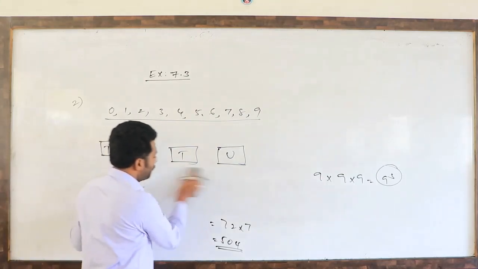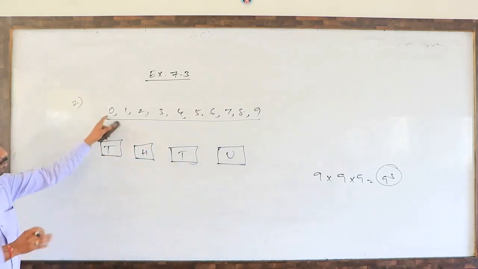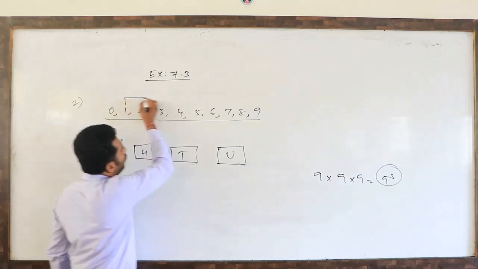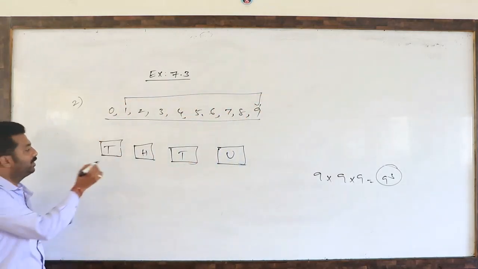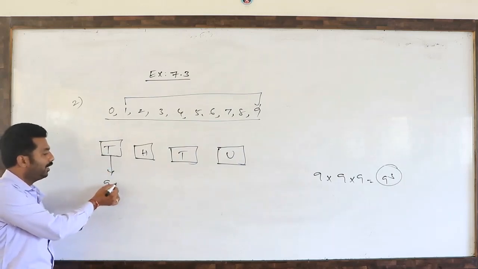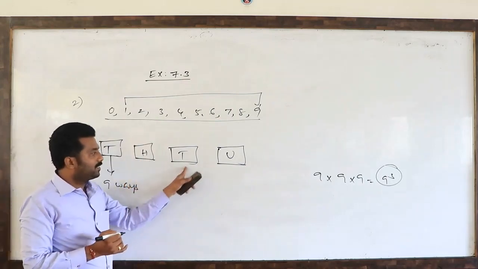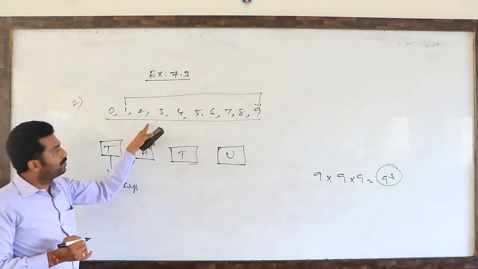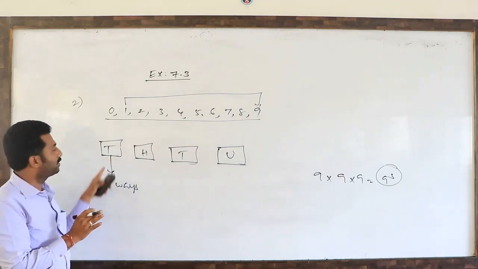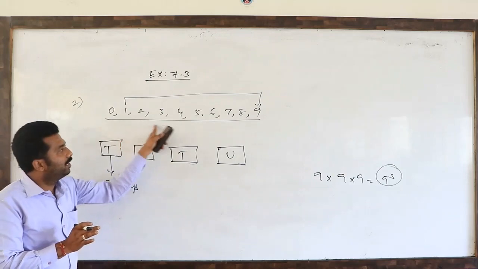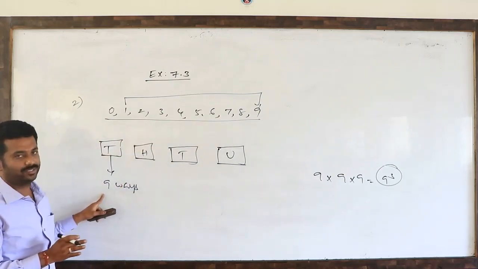So the thousands place can be filled in 9 ways only, except 0, any one of the 9 digits. How many ways can we fill up? This can be filled in 9 ways. Total 10 digits are there, and 1 is filled here. Except 0, any one of the remaining 9 digits can fill this blank in 9 ways.